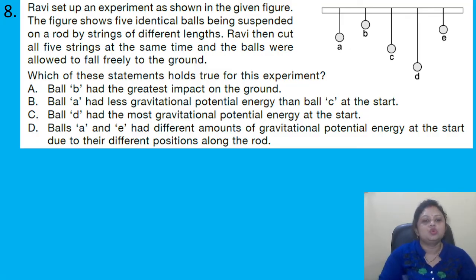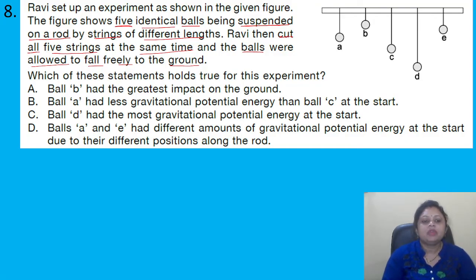Coming to the next question. Ravi set up an experiment as shown in the given figure. The figure shows 5 identical balls being suspended on a rope by strings of different lengths. Ravi then cut all 5 strings at the same time, and the balls were allowed to fall freely to the ground. Which of these statements holds true for this experiment?